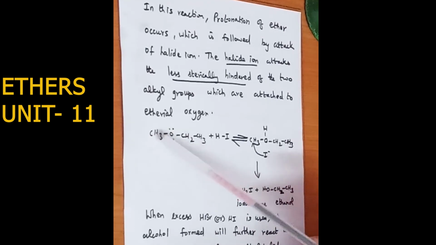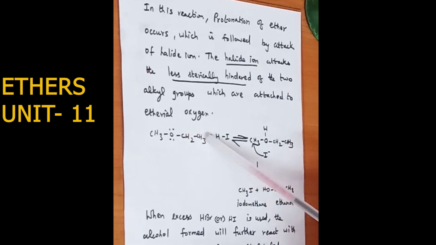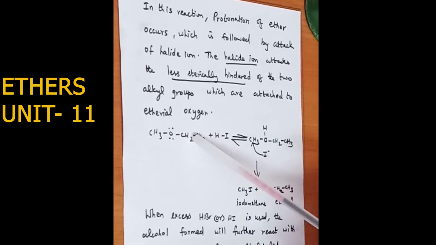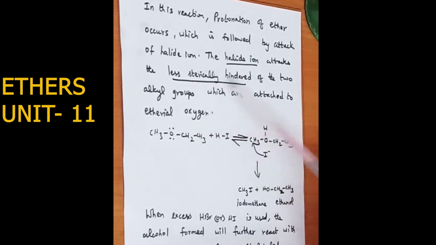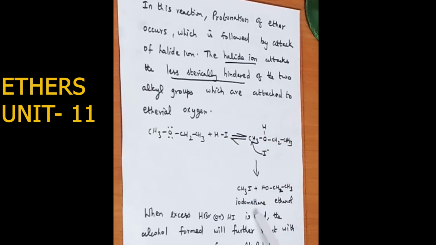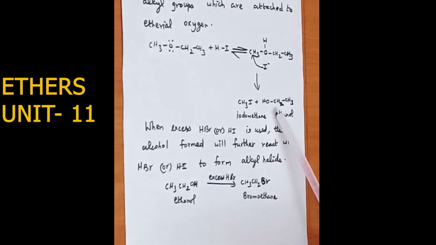So here the less number of carbon atoms உள்ள alkyl group எது, இதுதான் methyl groupல தான் less number of carbon atoms, that means there is only one carbon atom, whereas in this alkyl group there are two carbon atoms. சரியா? So that is called less sterically hindered. So the halide ion will go and get attached to the alkyl group having less number of carbon atoms, which leads to the formation of methyl iodide, or it is called iodomethane. So the common name is methyl iodide. Iodomethane is the IUPAC name.